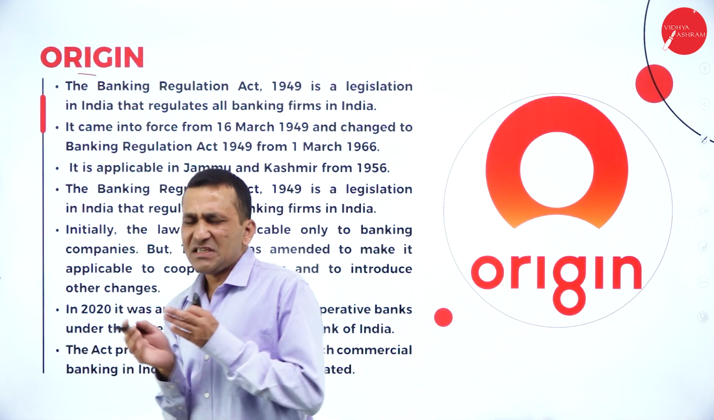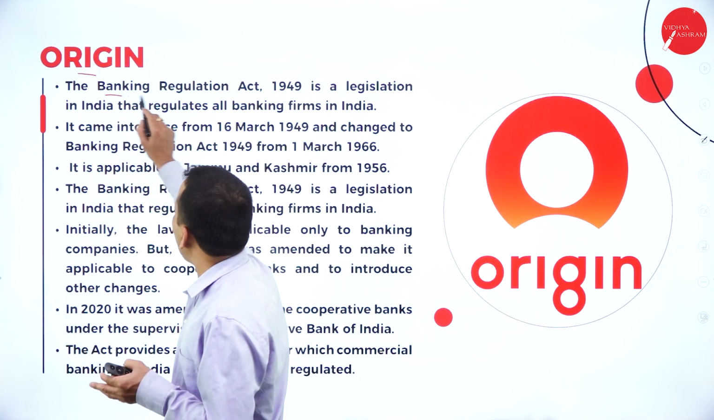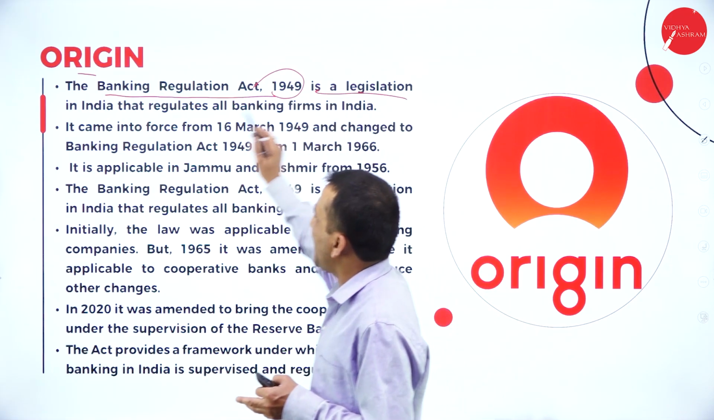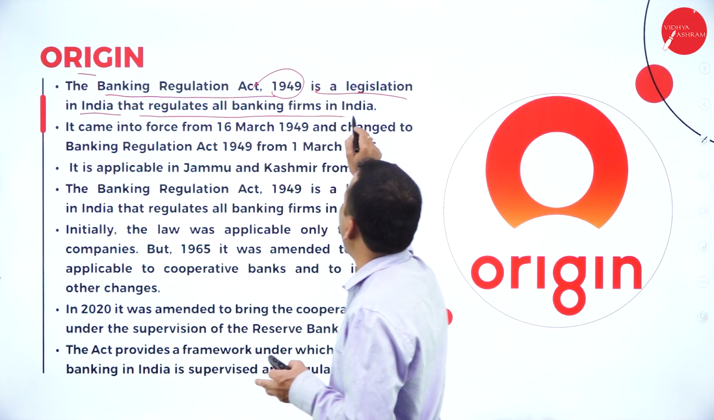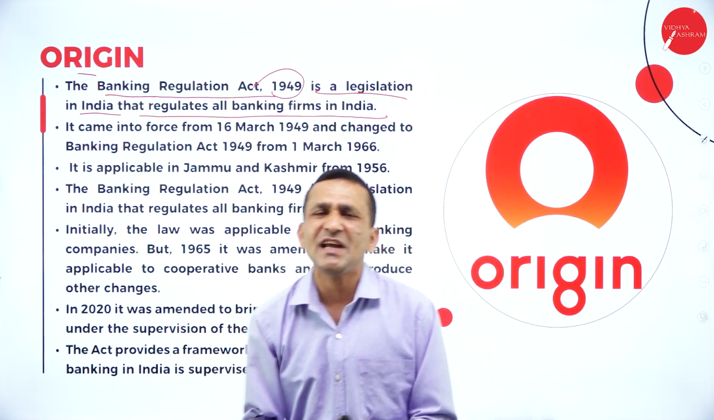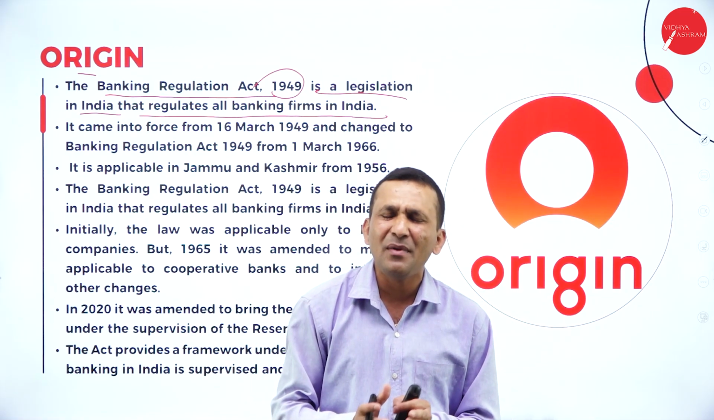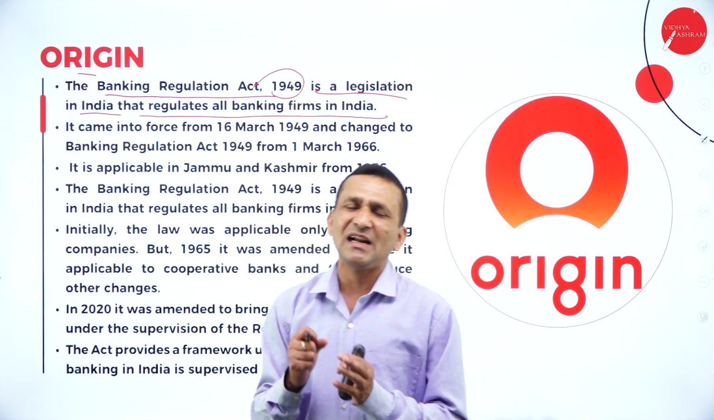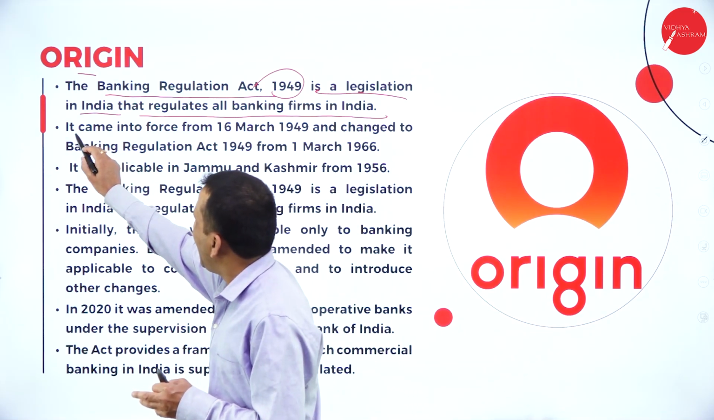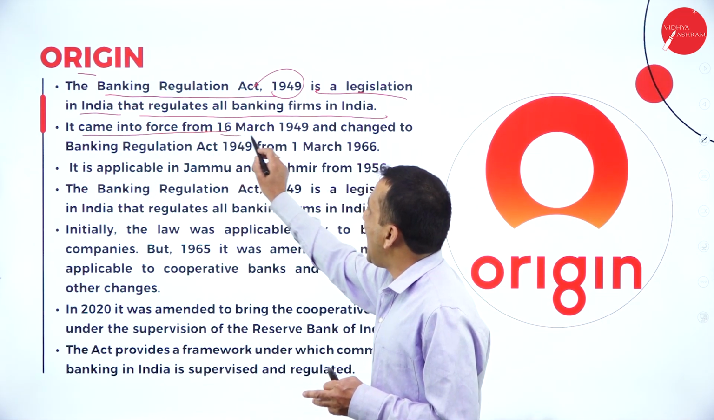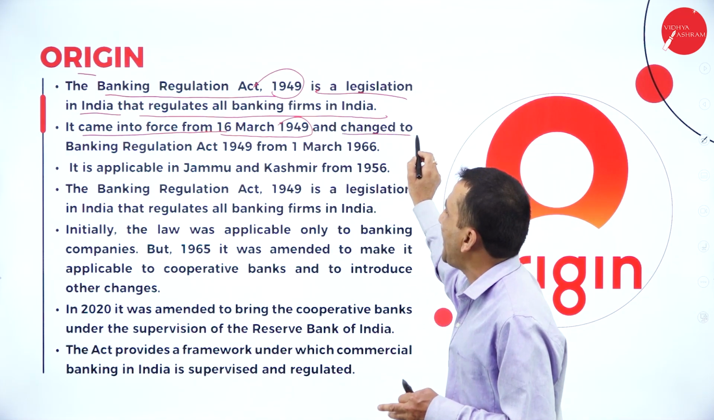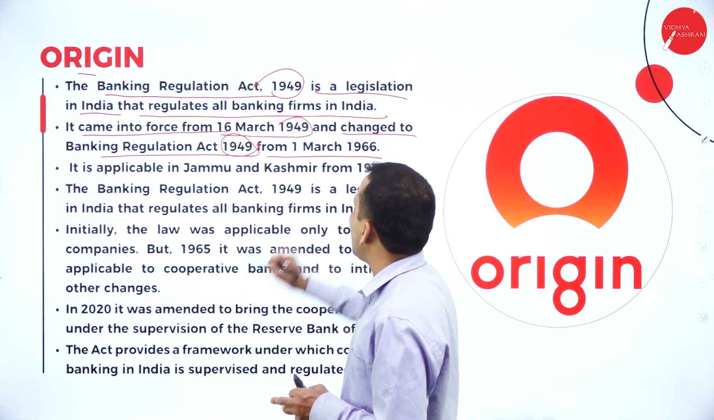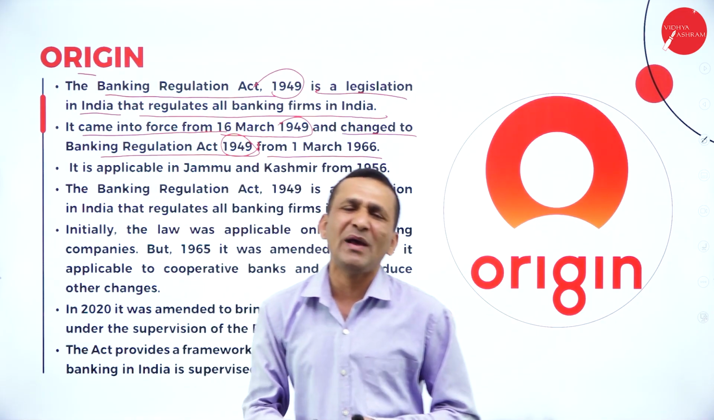And the origin: the Banking Regulation Act, introduced in the year 1949, is a legislation in India that regulates all banking firms in India. It covers all commercial banks as well as cooperative banks coming under the banking system. That is why the Regulation Act is very important. It came into force from March 16, 1949, and the Banking Regulation Act was changed from 1st March 1966. This date is very important.